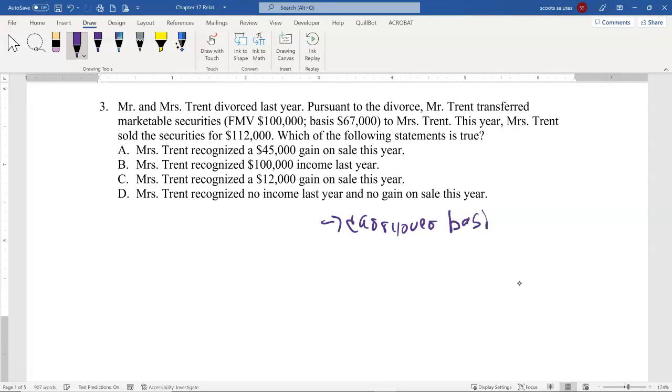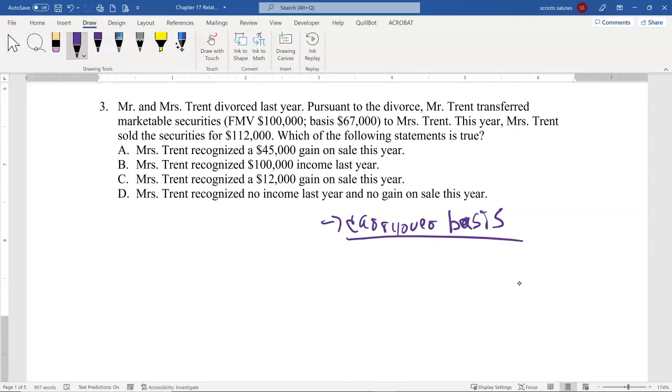The only time you would get a step up in basis would be if you inherited it through an inheritance. And I can't help but chuckle, but I have worked with a couple of people who swore the divorce was just like a death to them. But I said, well, we still can't use that as a basis to get step up. So divorce, you get carryover basis.